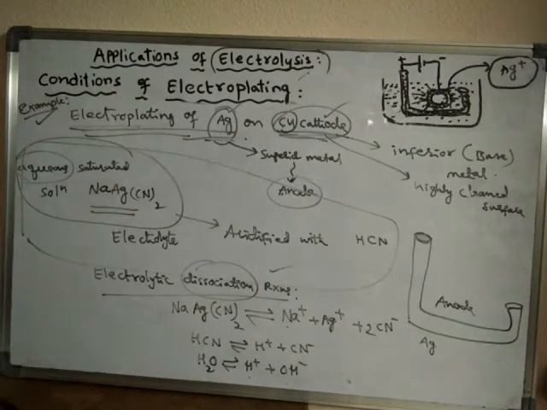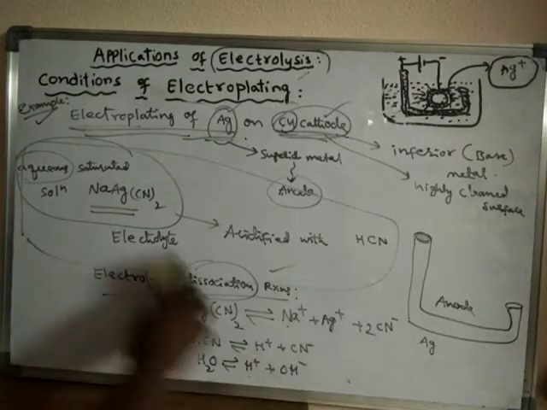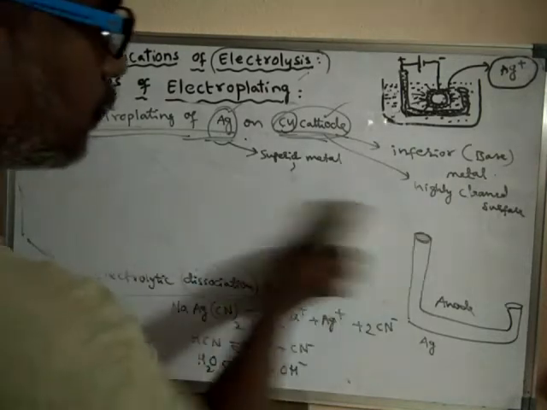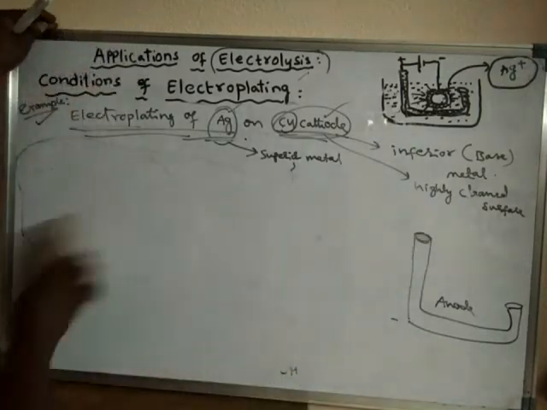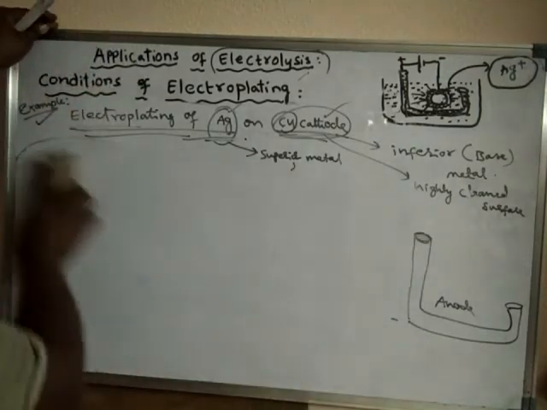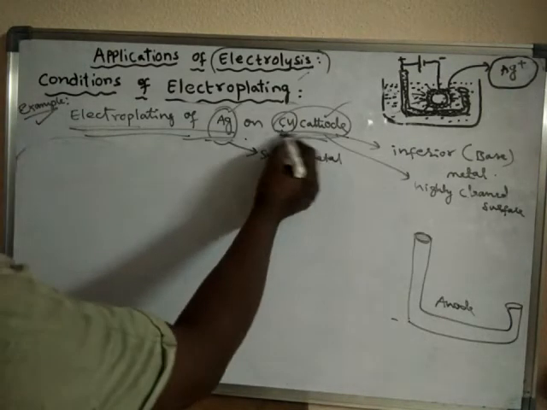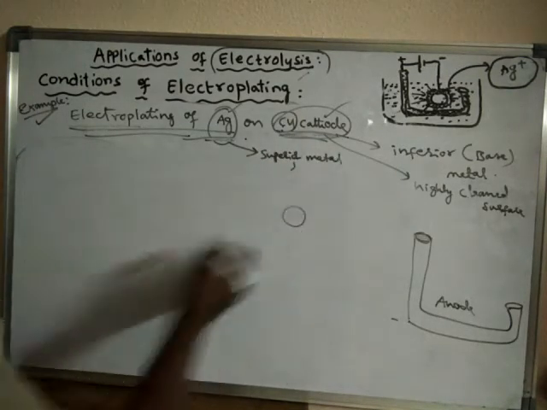And what is the reaction at the cathode? At the cathode, reduction takes place. On the copper cathode, silver is deposited.